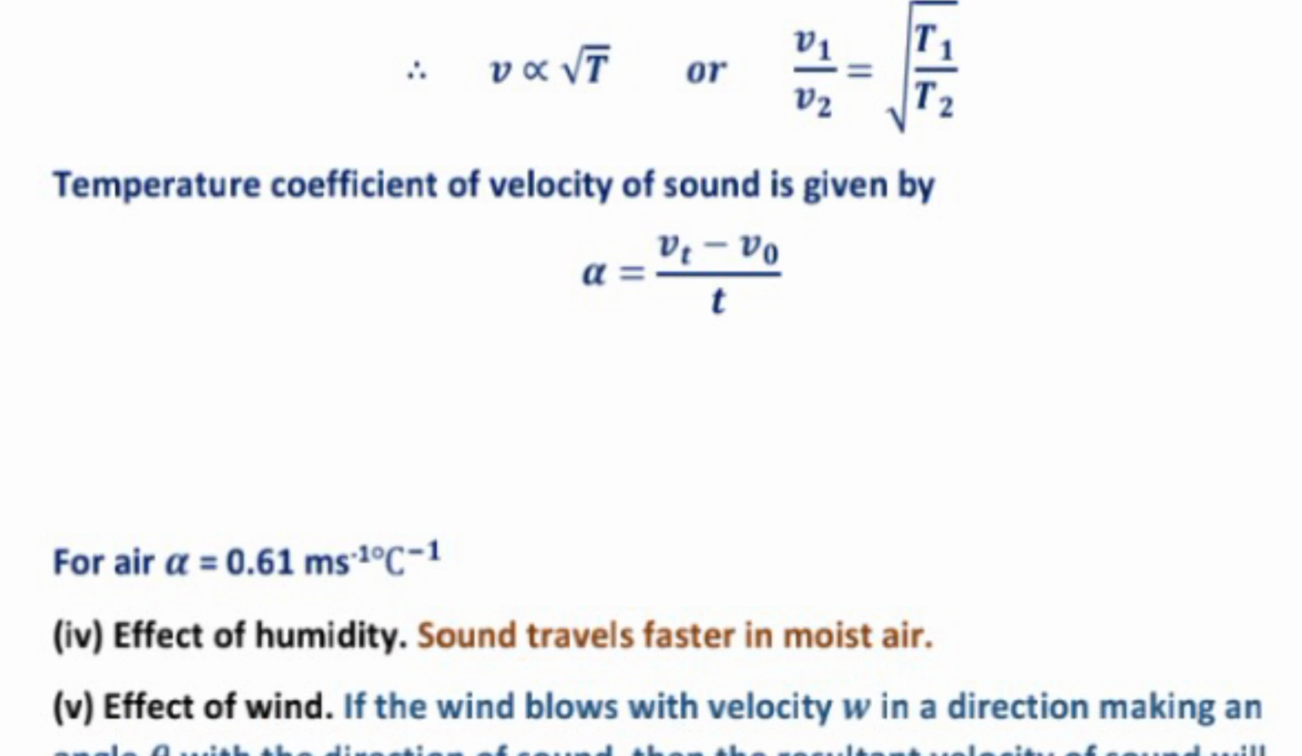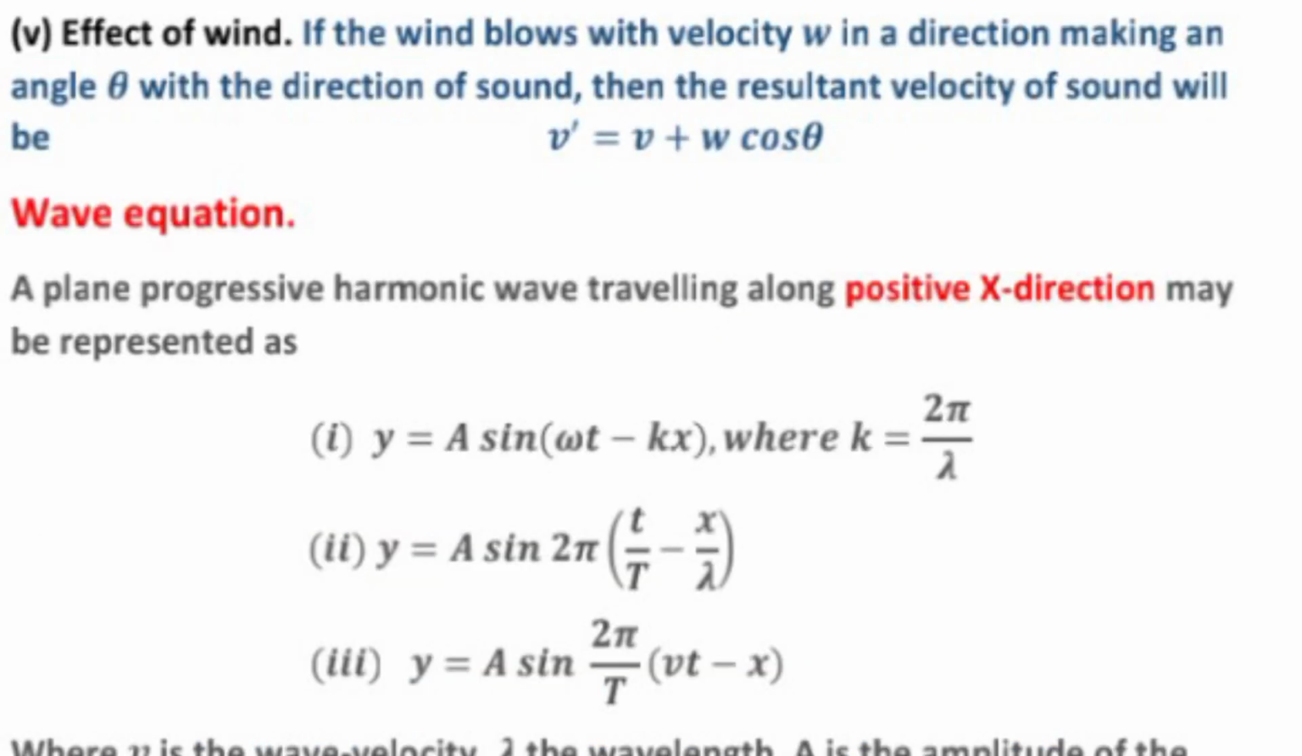Effect of wind. What is the effect of wind? If the wind blows with velocity w in a direction making an angle theta with the direction of sound, then the resultant velocity of sound will be given by v dash equal to v plus w cos theta.